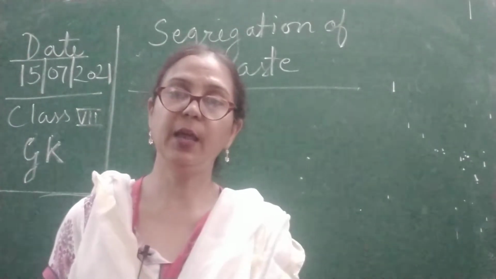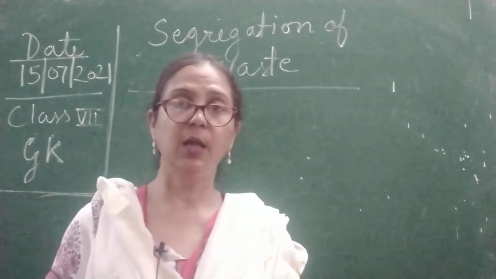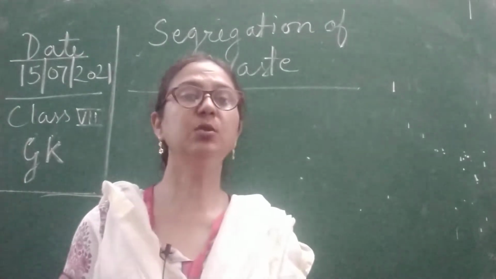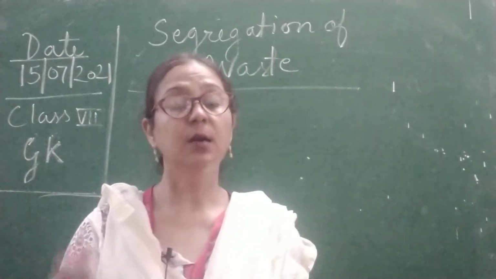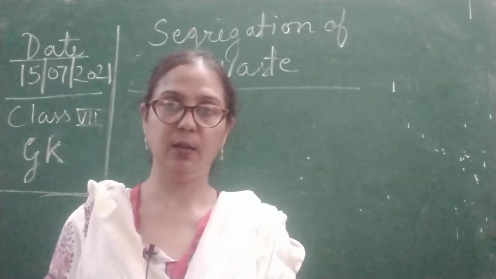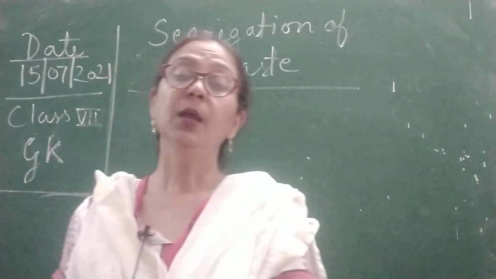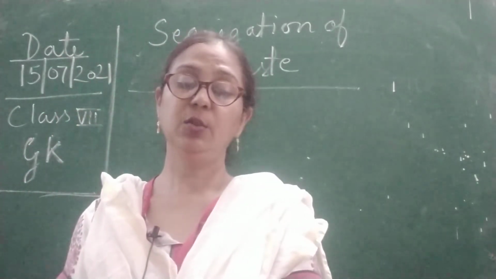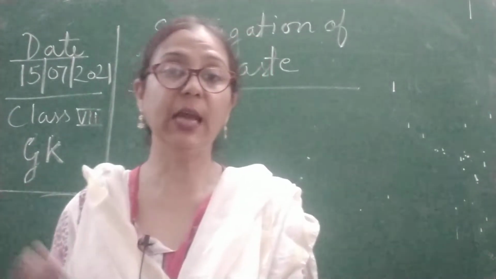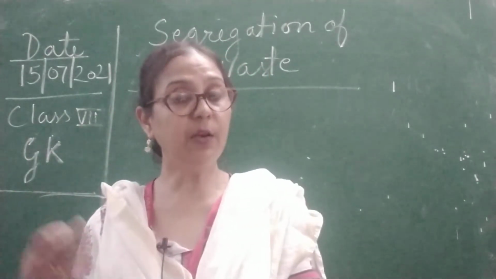Maximum part of this chapter we have discussed in our previous class. We discussed that there is a process of waste collection, and in this process we have to segregate the waste into proper dustbins. Now we have discussed how many types of waste there are. First, recyclable waste, the waste which we can reuse after recycling.